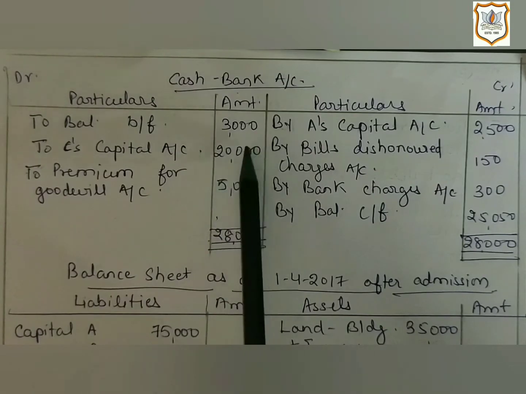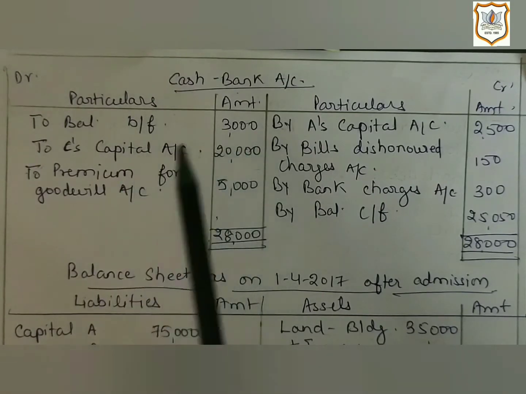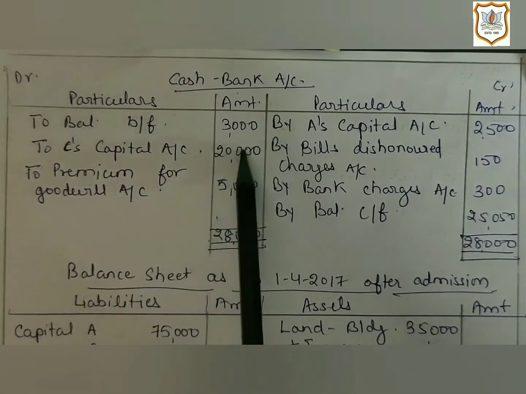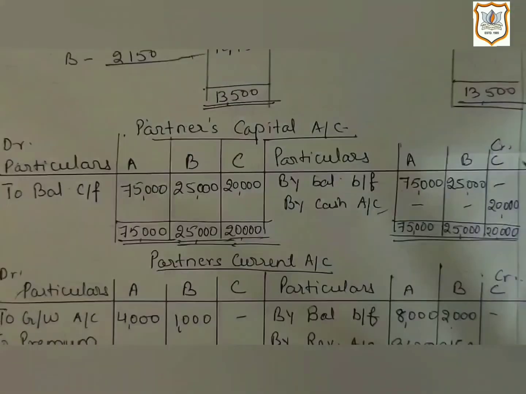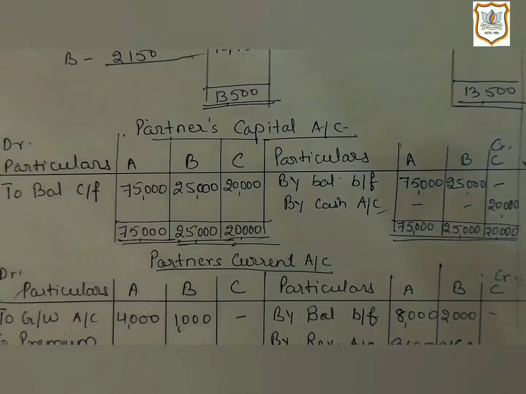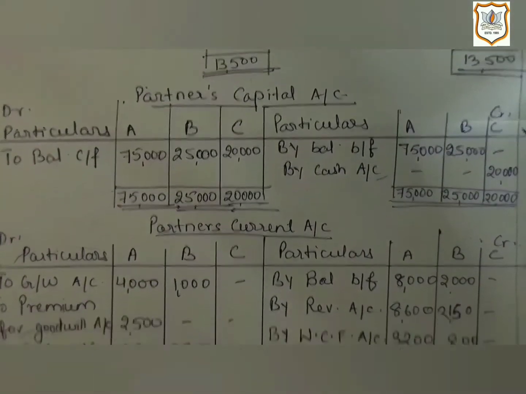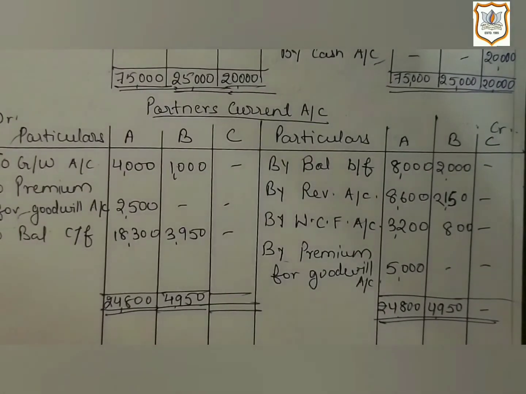That's why it will be debited on the debit side of cash and bank account: 20,000 and premium for goodwill, that is 5,000. Now C's capital balance will be recorded on the credit side of partners' capital account, and the second effect of premium for goodwill will be given on the credit side of partners' current account.